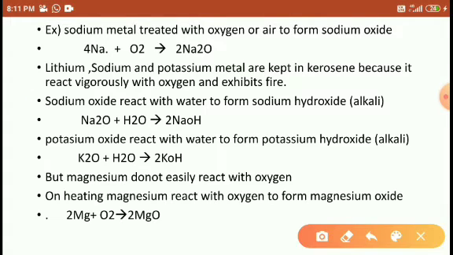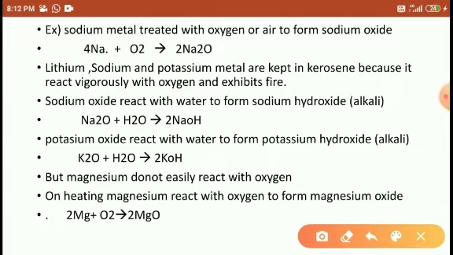Example, students: sodium metal reacts with oxygen to form sodium oxide, Na2O. The reaction is completely balanced, students: 4 sodium, 2 oxygen on the left, and 4 sodium, 2 oxygen on the right. Right, students? So sodium reacts with oxygen to form sodium oxide.